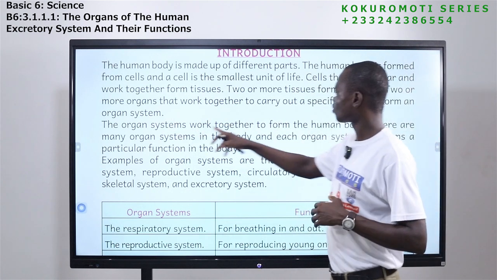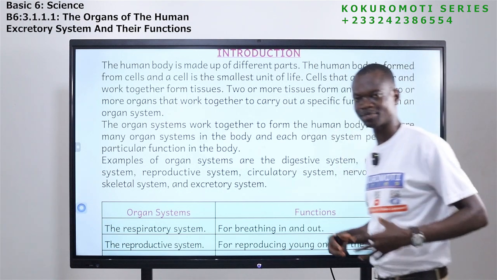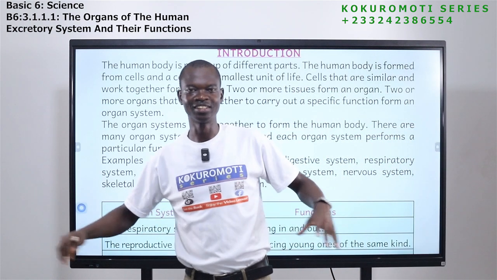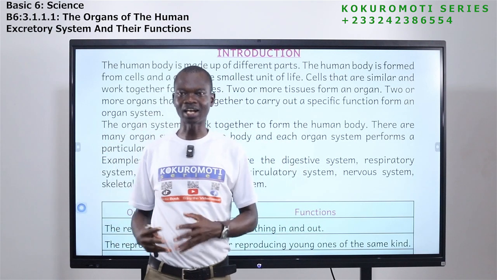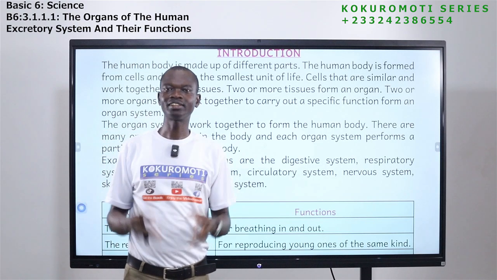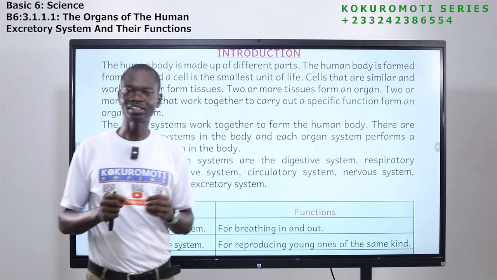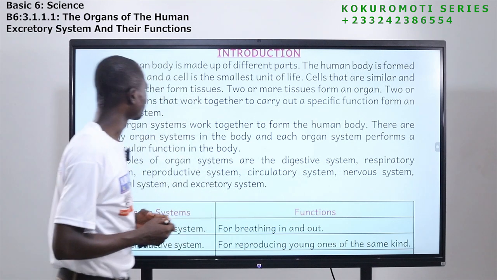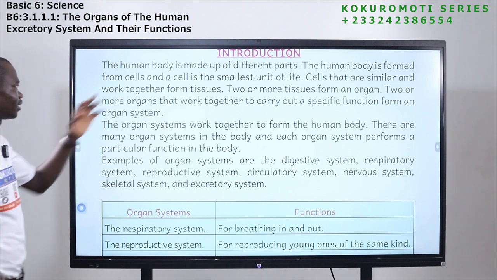Now, the organ systems work together to form the human body. So our body is made up of organ systems. Each organ system has organs. Each organ is made up of tissue. Each tissue is made up of cells. So you see that the smallest unit of life is the cell.